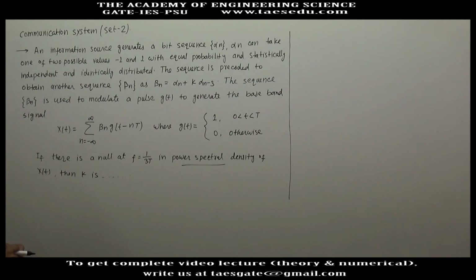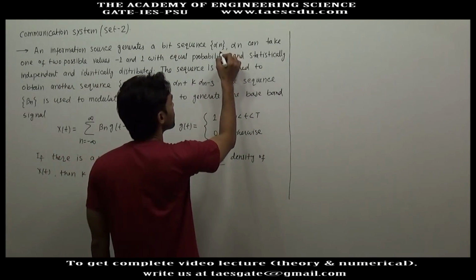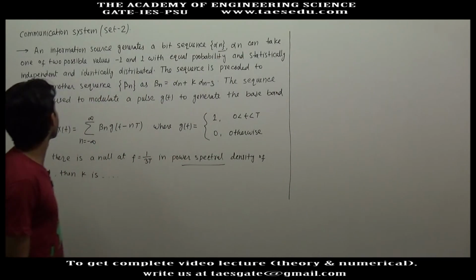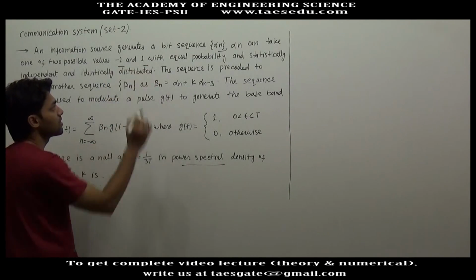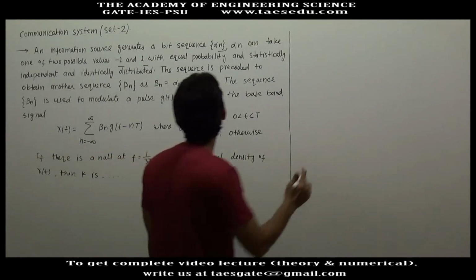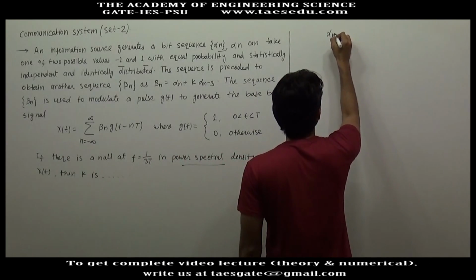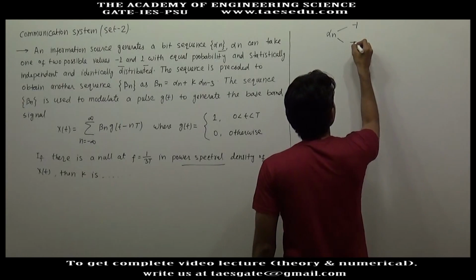An information source generates a bit sequence alpha n, where alpha n can take one of two possible values, -1 and 1, with equal probabilities, and is statistically independent. Alpha n is a sequence and it can take any value, -1 or +1.